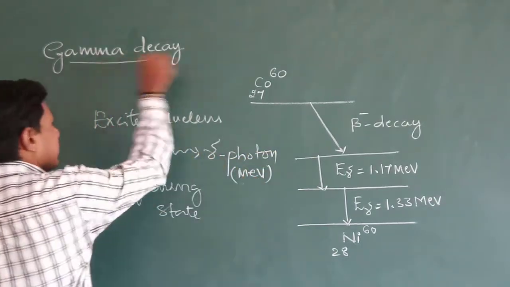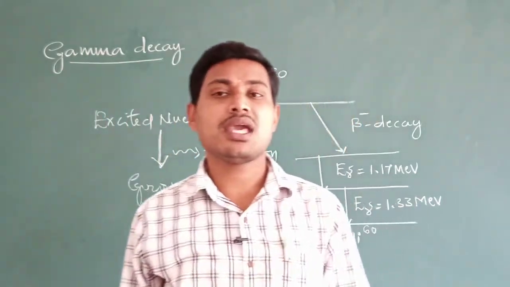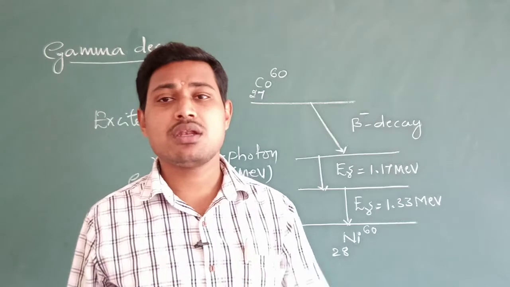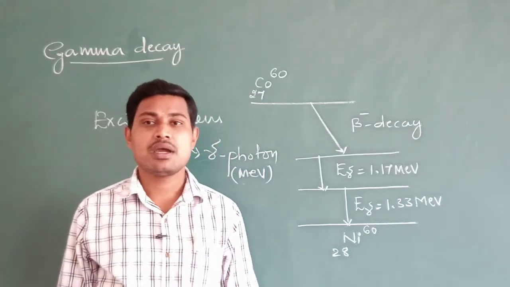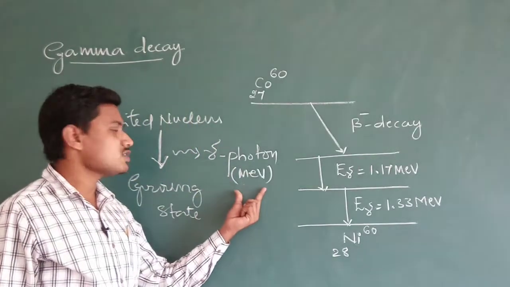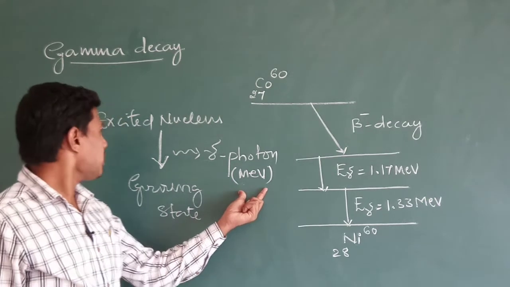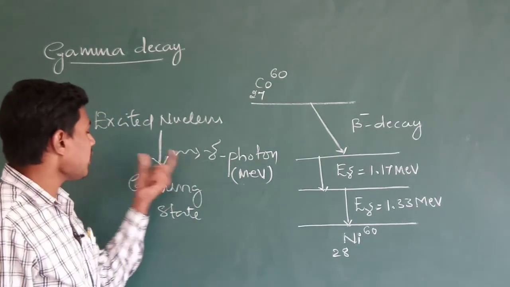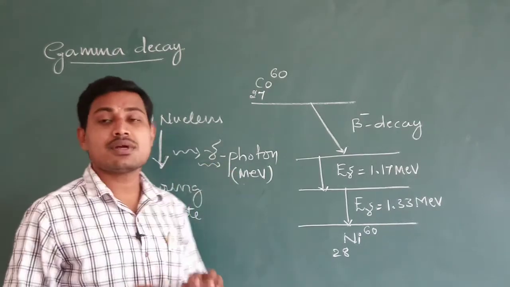So this is called gamma decay. And remember, during the gamma decay process, there is no change in the atomic number or mass number of the nucleus, and there will be only emission of a gamma photon of energy of a few million electron volts.